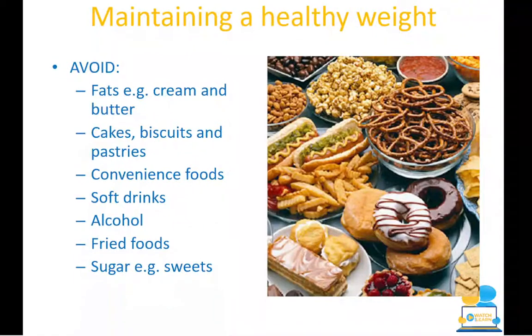Again, you're looking at avoiding fats. So your saturated are your bad ones, and they're the cream and butter. You're looking at avoiding cakes, biscuits and pastries. So anything on that picture on the right which looks really yummy, you're avoiding. You're looking at convenience food, so that would be the likes of your pot noodles. You're looking at your pre-made dinners, your pre-made sausage rolls, the pre-made pizzas and chips and hot dogs.